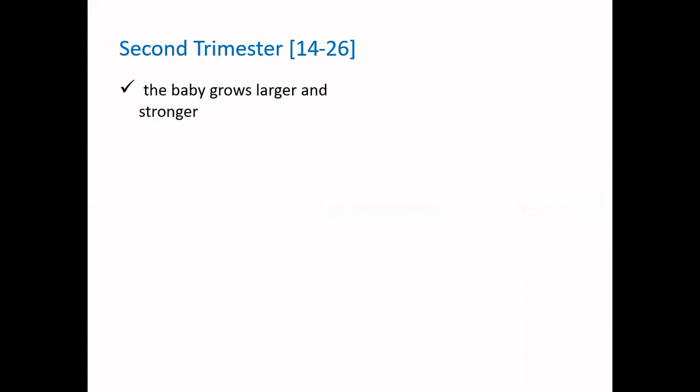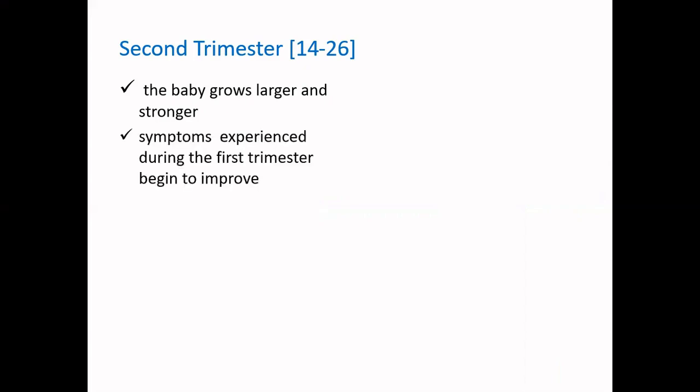So the growth of the baby increases exponentially in this phase. Whatever symptoms the mother had during the first trimester, like nausea, craving for food, and so on, tend to improve or disappear.